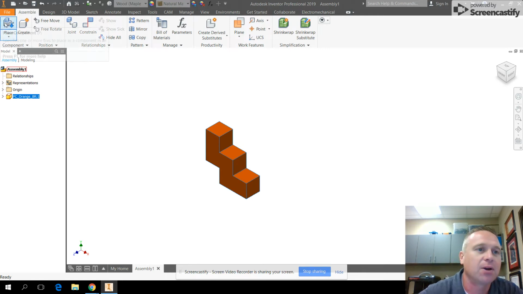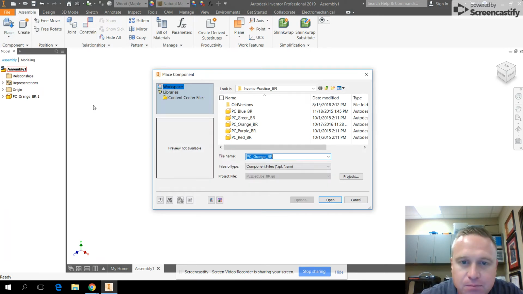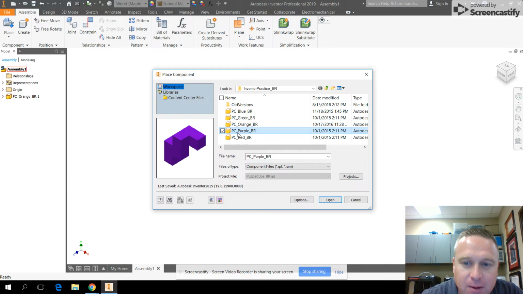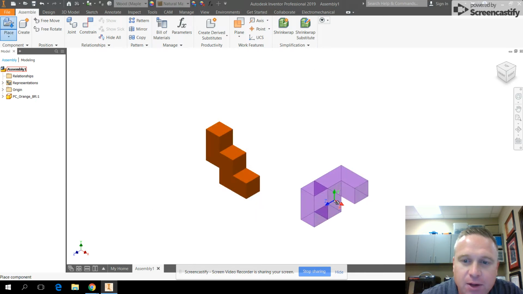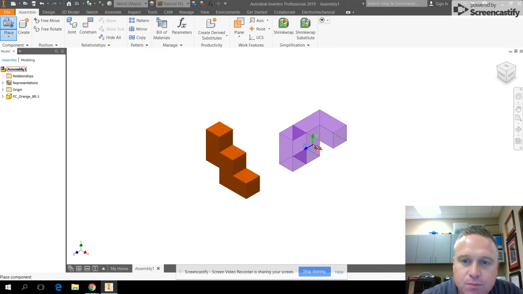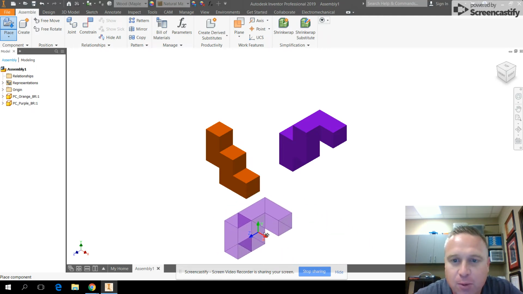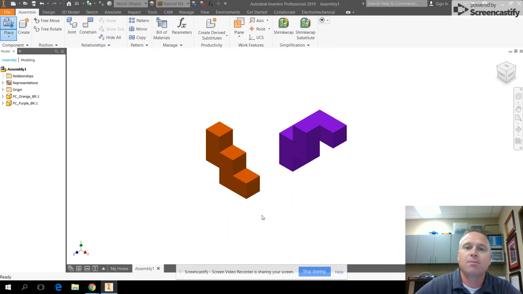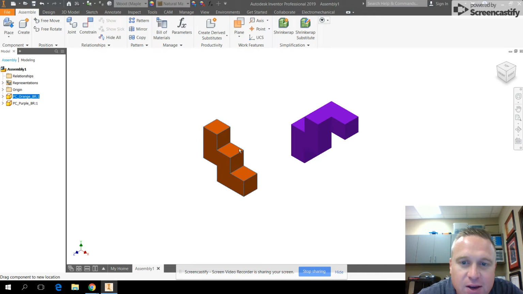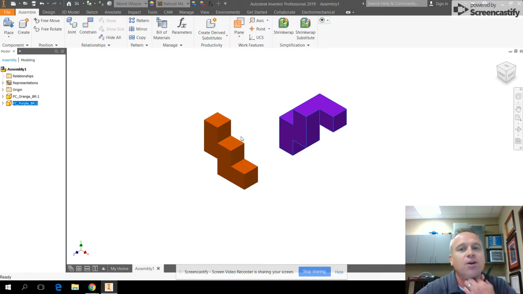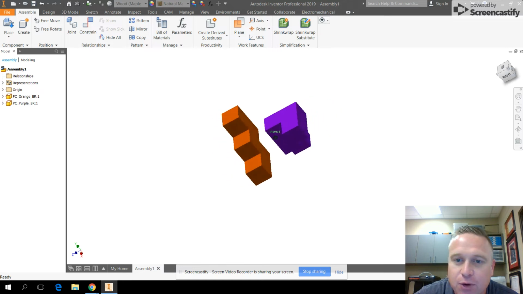I can add another part now by clicking place. This time I'm going to add my purple part. And I'm going to click open. And I can place the purple part in there. And I'll hit escape. All right. So what we're going to be doing with an assembly is we're going to be constraining or putting these parts together so that we can show how these parts would be assembled for your project.